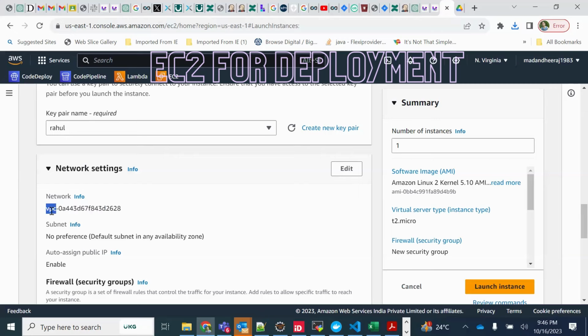But VPC, or network, means a private network where you are going to create this particular computer. Full form is virtual private cloud. Before you do anything in an AWS account, you should create a VPC.